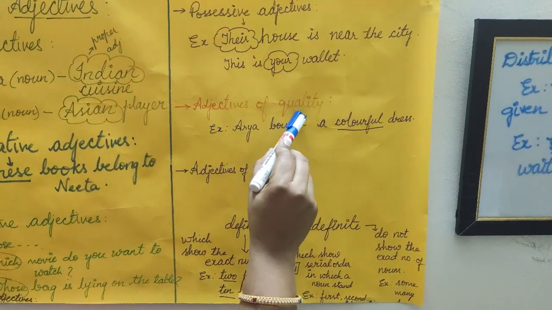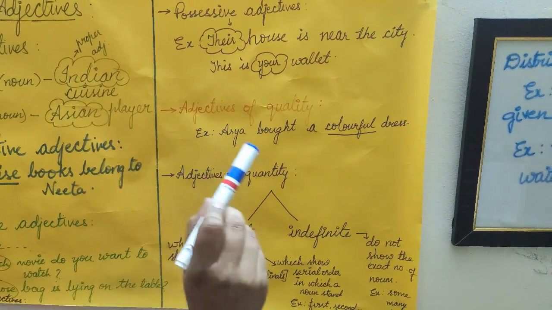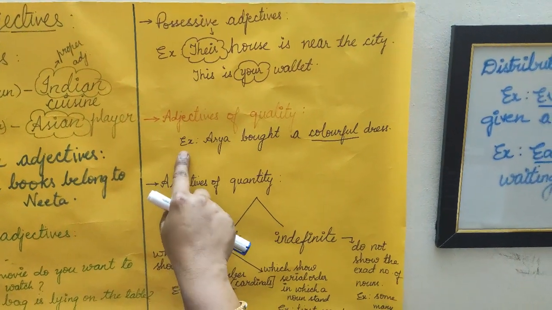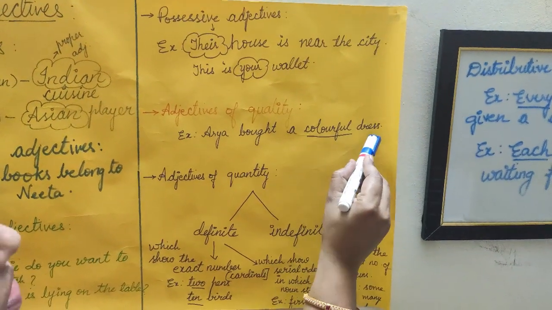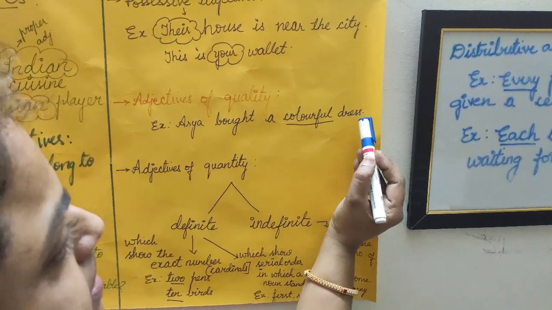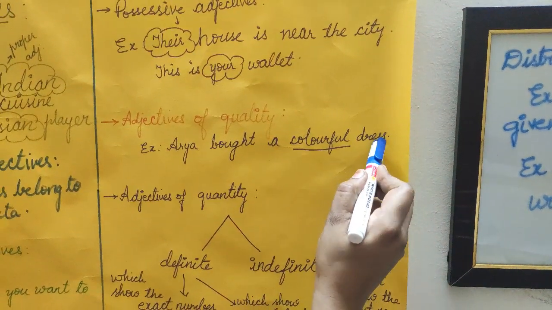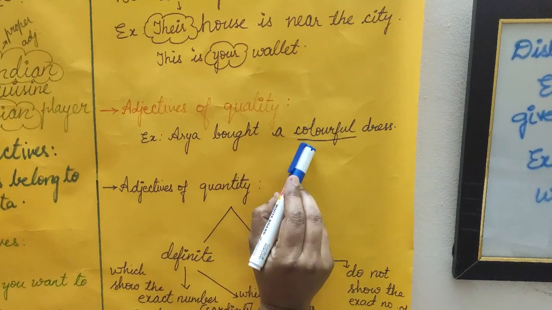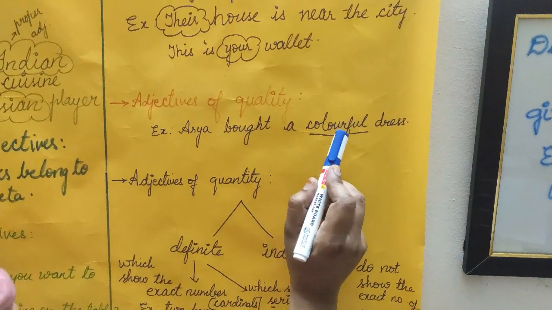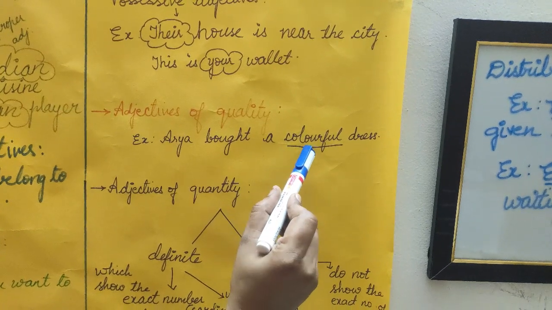Adjectives of quality. Adjectives of quality tell us the quality of a noun. Let us take this example. Arya bought a colorful dress. Here in this sentence, dress is a noun. So to this noun, it is showing the quality that this dress which Arya bought is colorful. Here the adjective of quality is colorful.